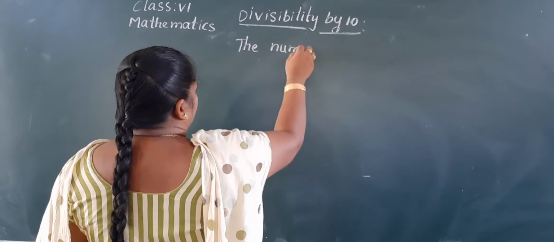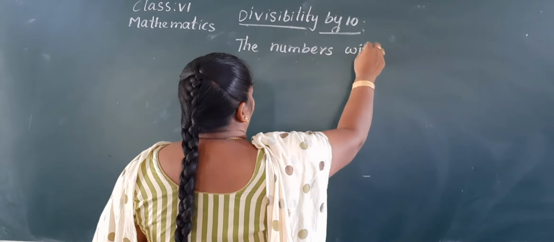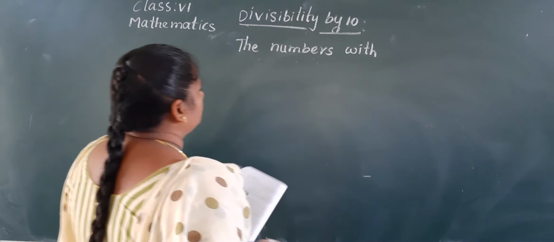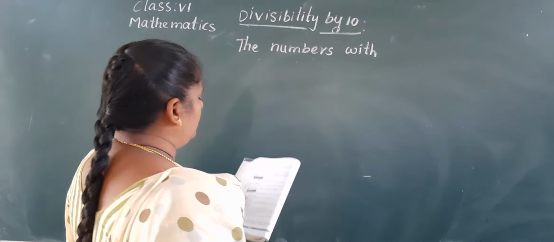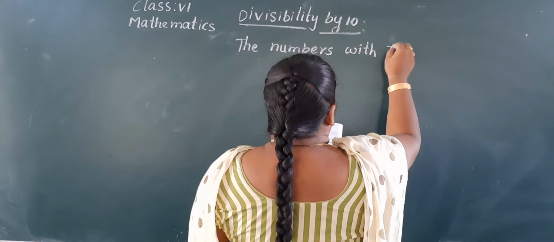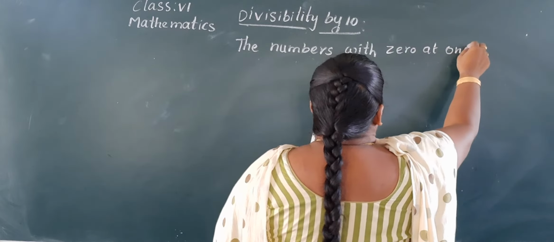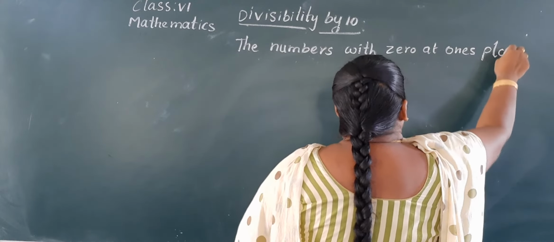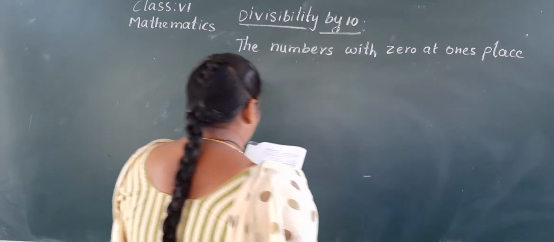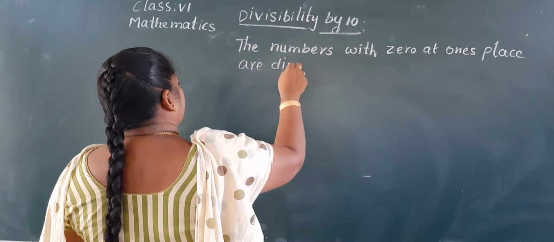Write neatly in the classwork. The numbers with 0 at ones place are divisible by 10.